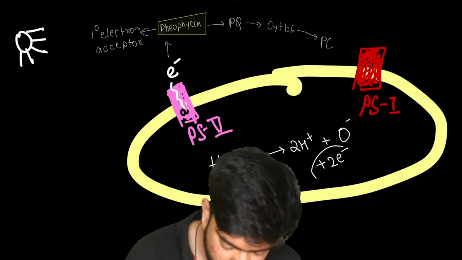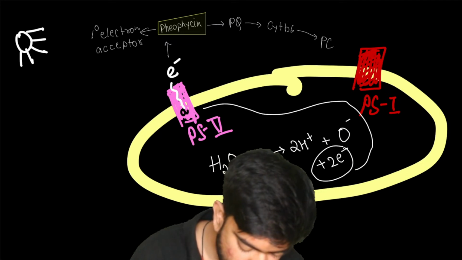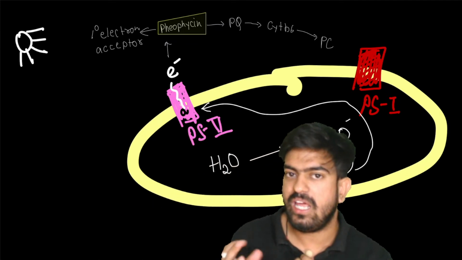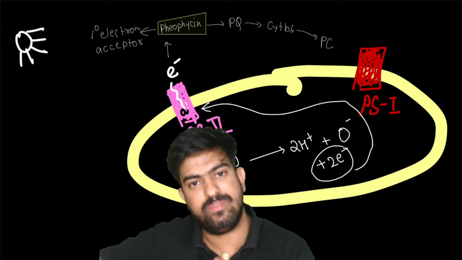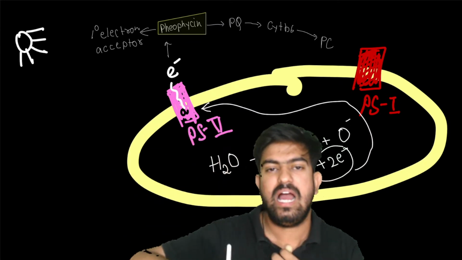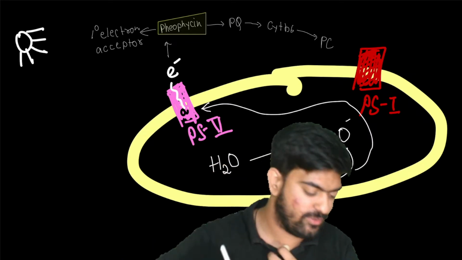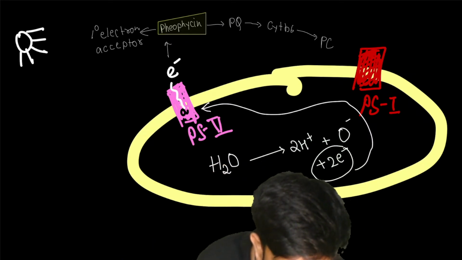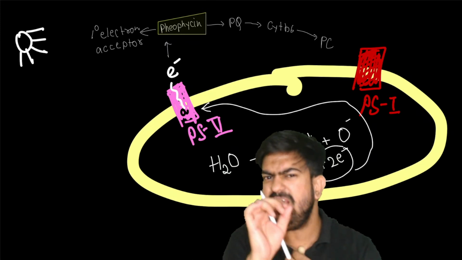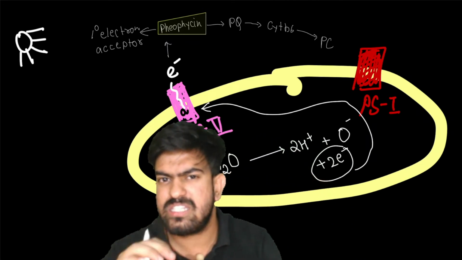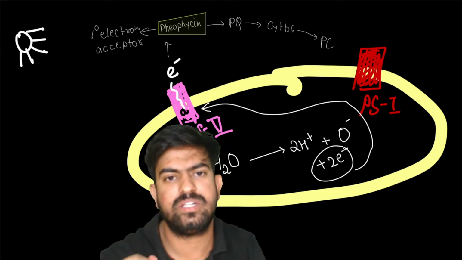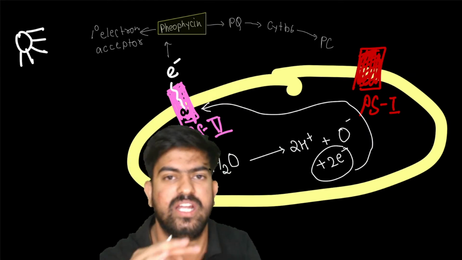Now see, these 2 electrons are going here. So chlorophyll A is basically doing nothing. Chlorophyll A is getting the electrons from the photolysis of water and it is just sending those electrons. Clear? Any doubts? Great. We will clear the very basic things step by step, and we will be 100% sure and confident in this Z scheme.